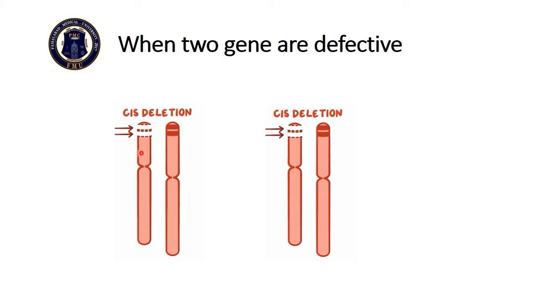And in the next scenario, when both parents carry a cis deletion, the possible combination will be 4 gene deletions, 2 genes from one parent and 2 genes from the other parent. They will combine in the child and all 4 genes will be deleted, resulting in hydrops fetalis, which results in death in utero.